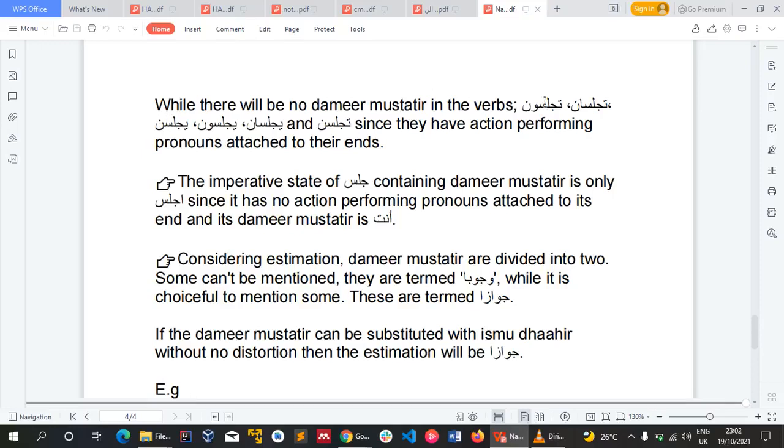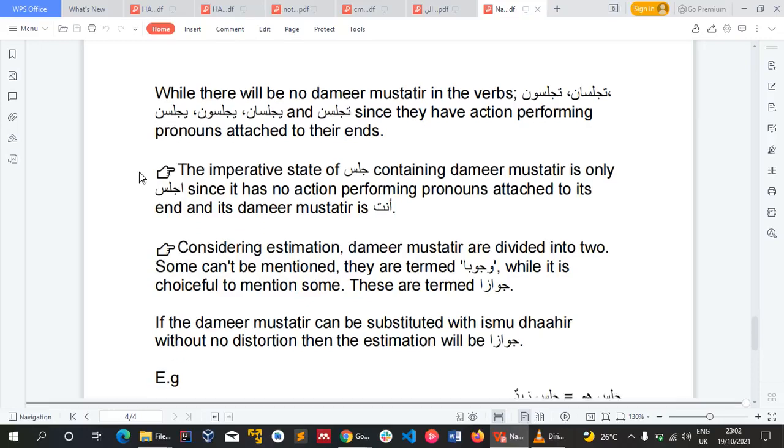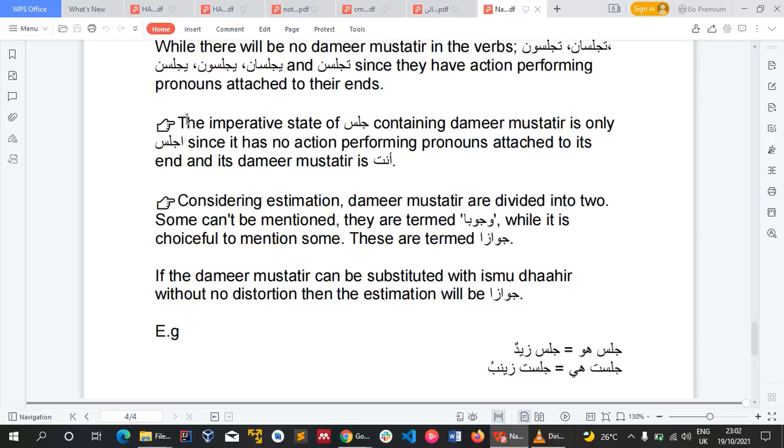So you get tajlisuna meaning you all are sitting. Tajlisani, you two people are sitting. Tajlisna, you all females are sitting. Yajlisani, two masculine people are sitting. Yajlisuna, three or more masculine people are sitting. Then yajlisna, three or more females are sitting. So you can see, why do we know? Nunu niswa, wawul jama'a. They are the action performing pronouns. I hope you get.